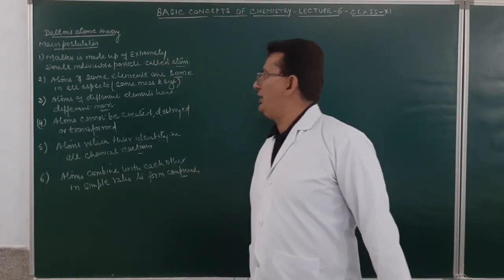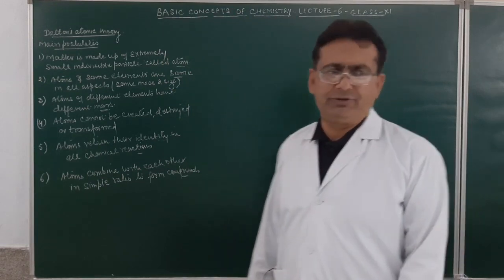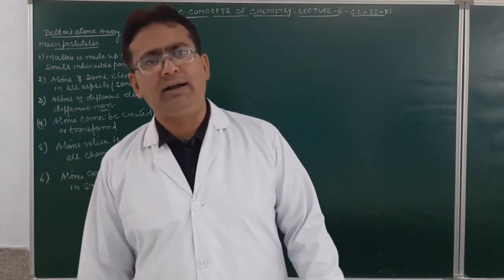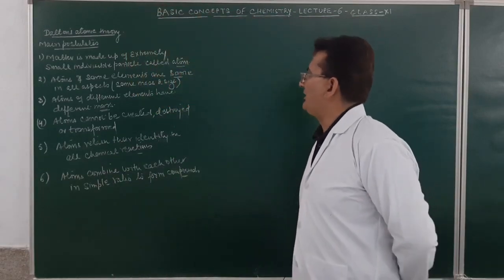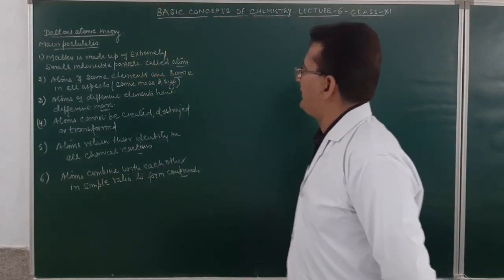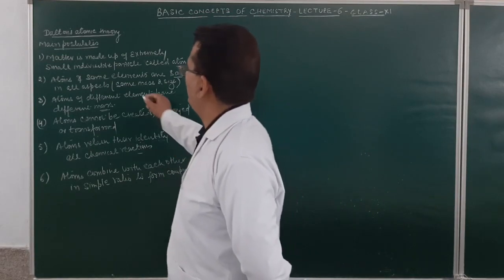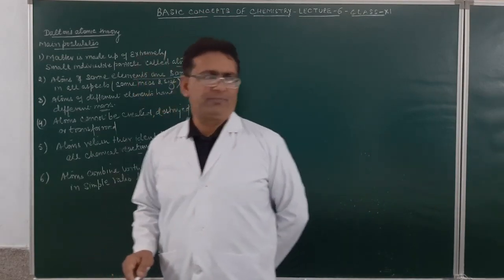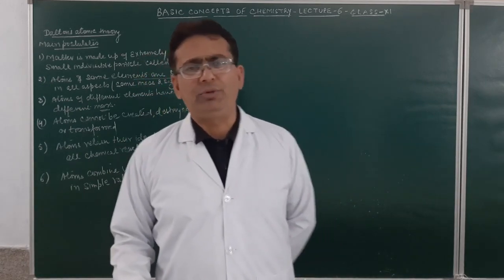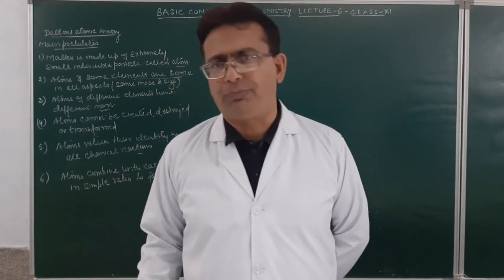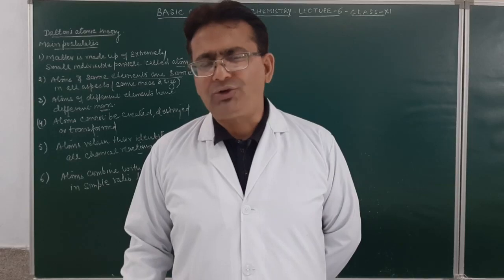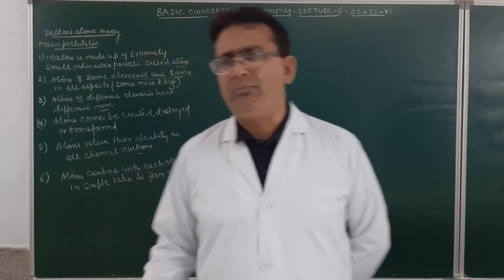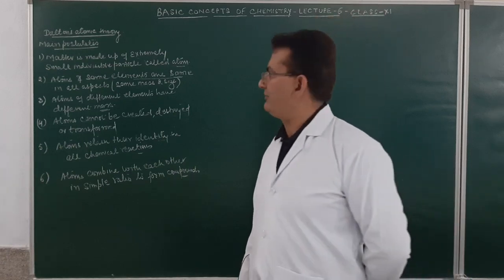Now this theory was very soon modified and is given as a modification of Dalton's atomic theory. What are the main points which are modified in Dalton's atomic theory? According to Dalton, atoms of the same element are the same in all aspects. But according to the modified atomic theory, there occur isotopes. Isotopes are the atoms of the same element which have the same atomic number but different mass.